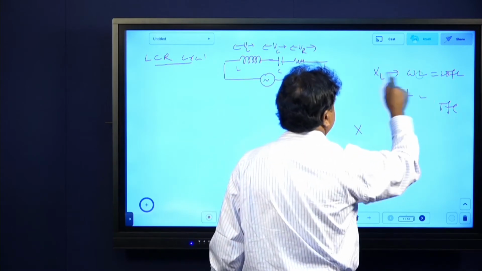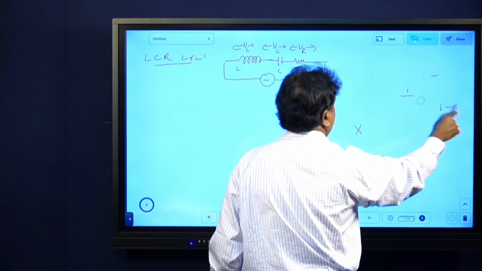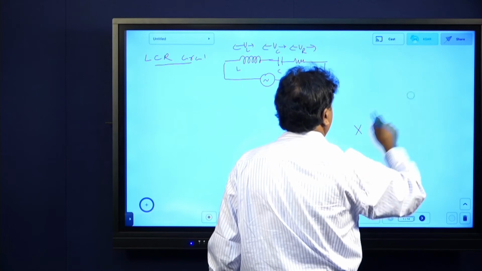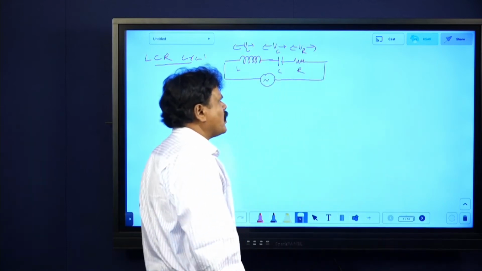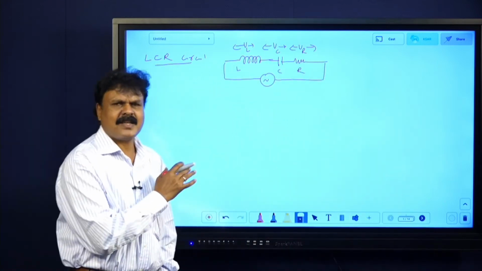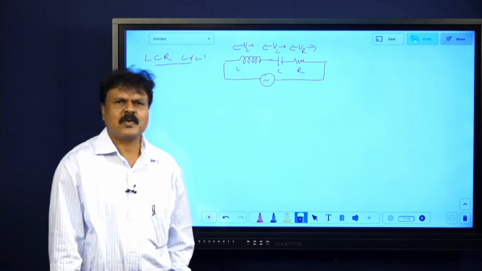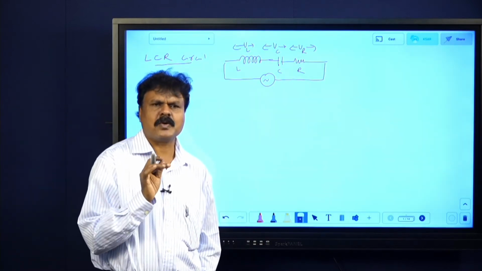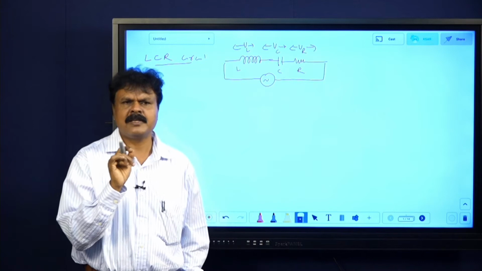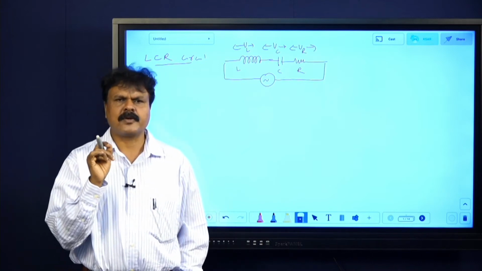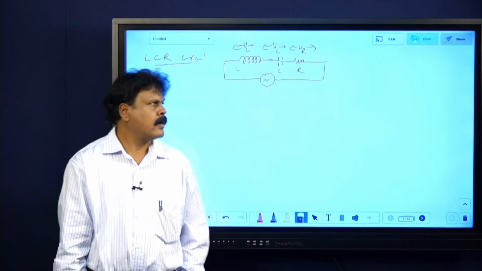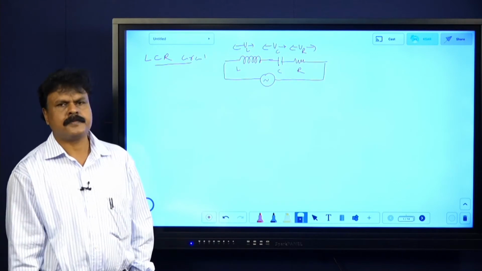Okay, these things now, LCR circuit, because this is the most important one. And so here problems also very simple, based on this only problems will be there. Okay, you can do problems quite easily. I'll show just 1 or 2 problems so that you can do it. Okay, now LCR circuit.